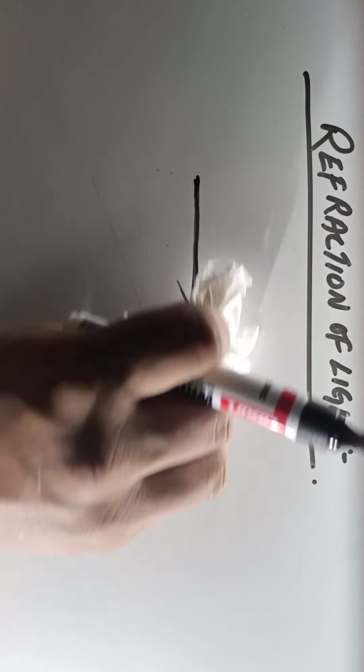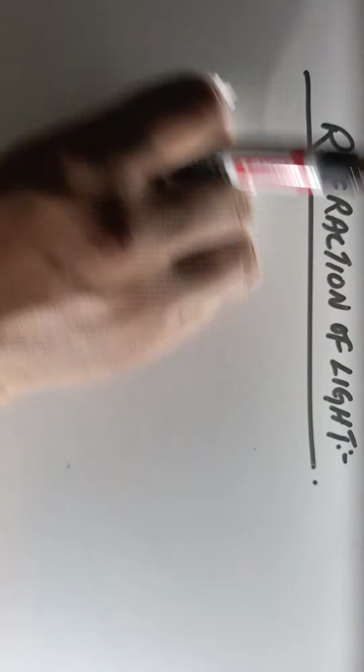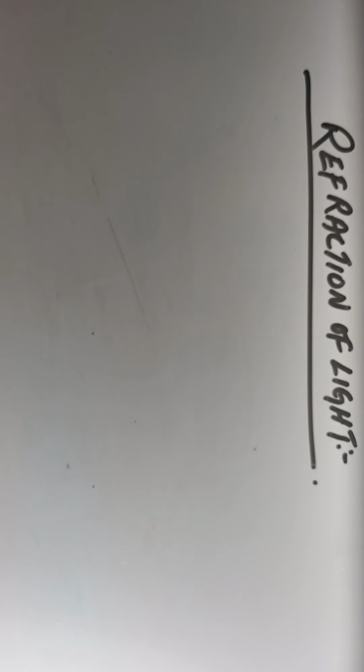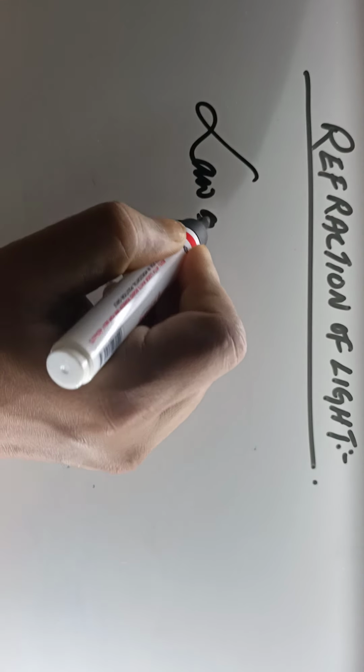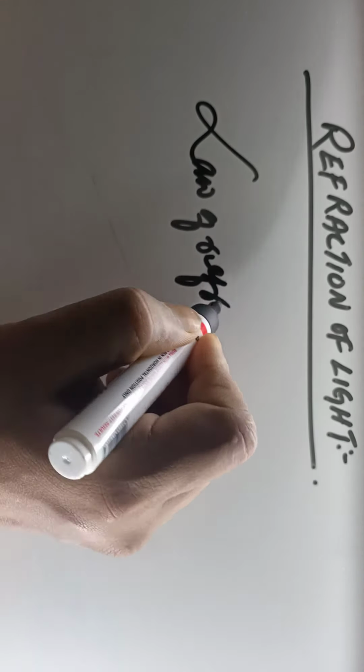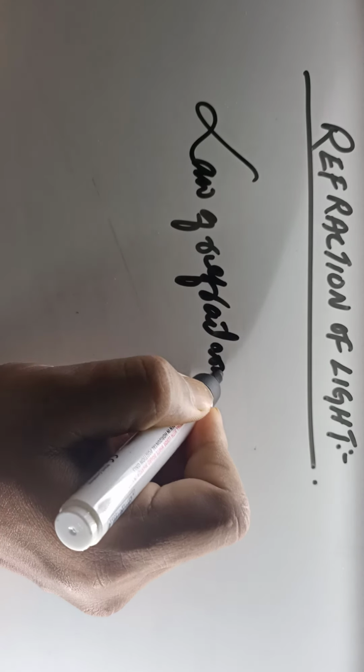Unlike reflection, if you remember the law of reflection, we had two laws of reflection. The incident ray, the reflected ray, and the normal all lie in the same plane, and the angle of incidence is equal to the angle of reflection. That was the law of reflection. Basing on that, today we will also see about the law of refraction. So what is this law of refraction?